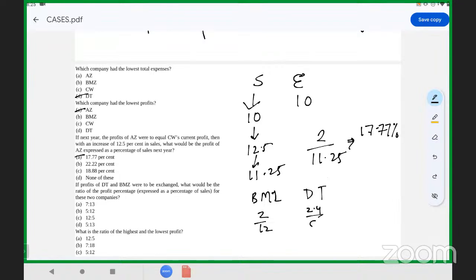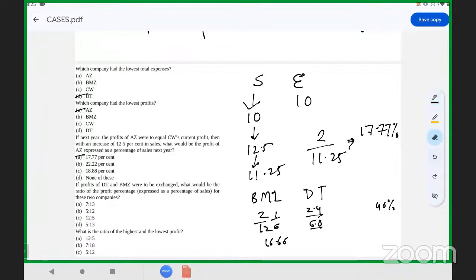Taking out the percentage, this is 1 by 6, which is 16.66%, and this is 40%. Sorry, this is 6, so this will become 40%, not 60.